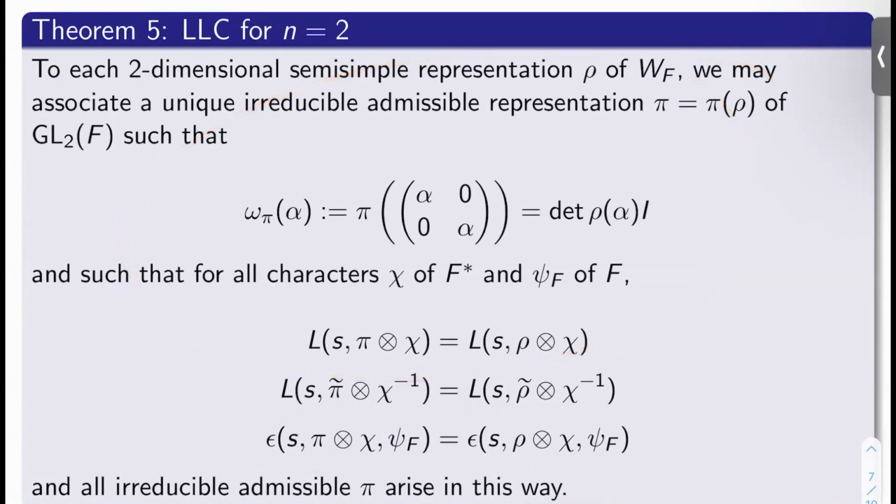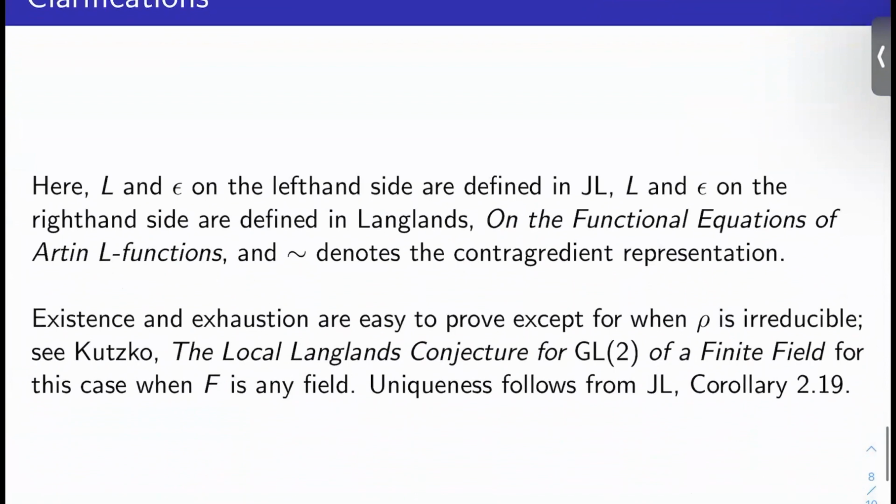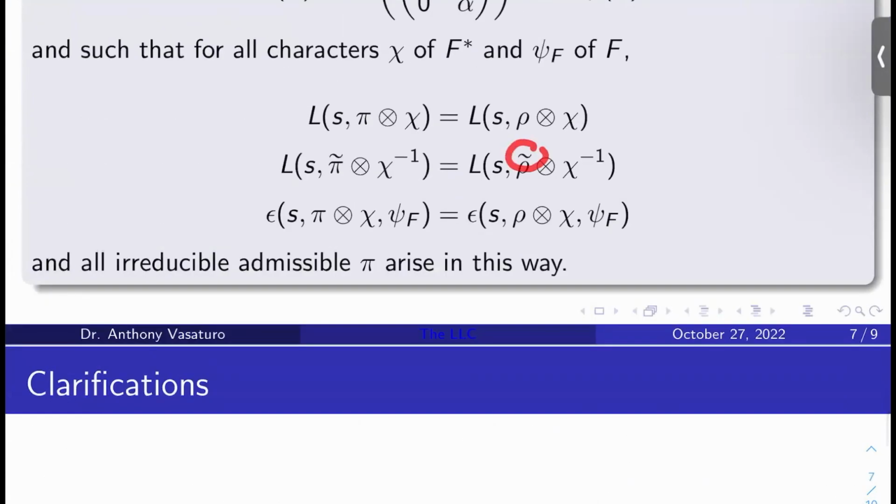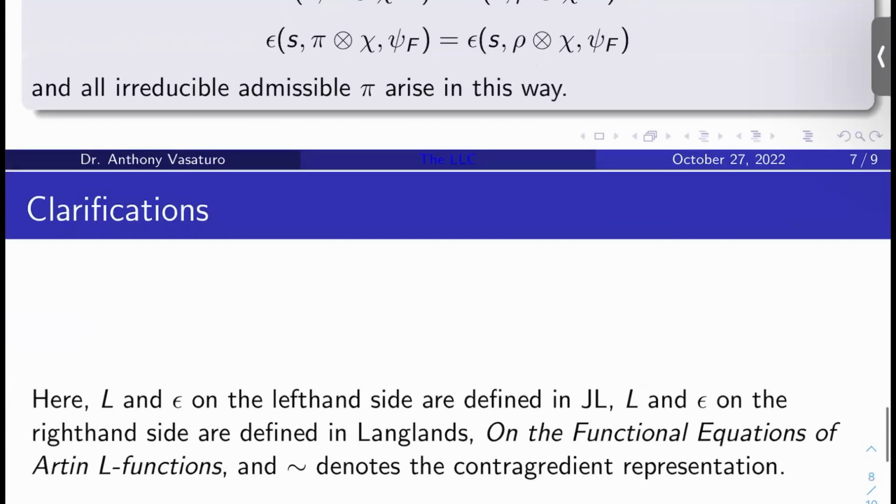Okay, now I owe you some notation here. What are the L's and the epsilons and the tildes in particular? These are the L and the epsilon factors I talked about earlier. They are defined in Jacquet-Langlands on the left-hand side anyway. What about the L and epsilon factors on the right-hand side? They're defined in Langlands, on the functional equations of Artin L-functions. And what is tilde up here? Like, what are all these tildes? That's just the contragredient representation. That's the representation on the dual.